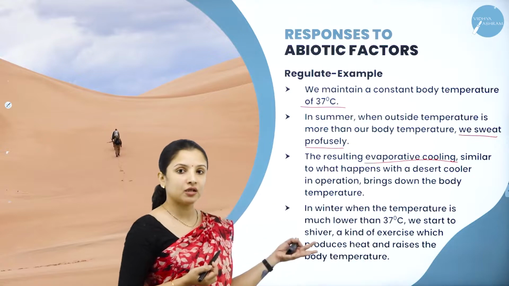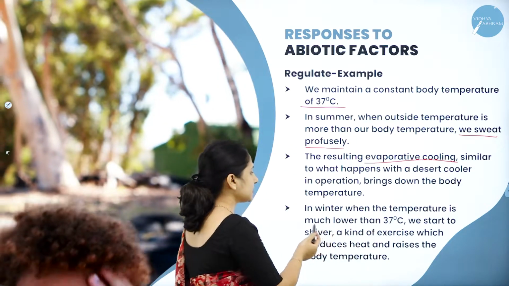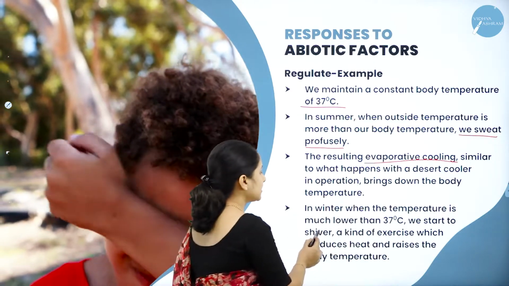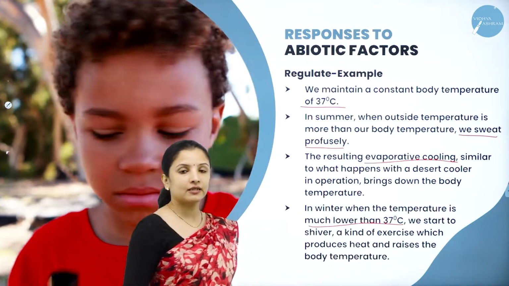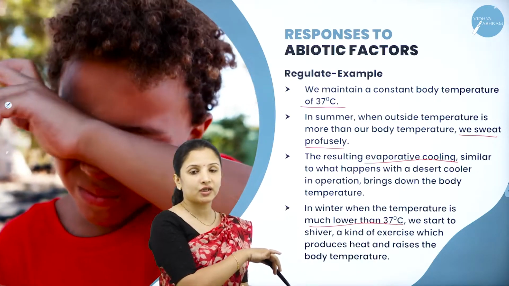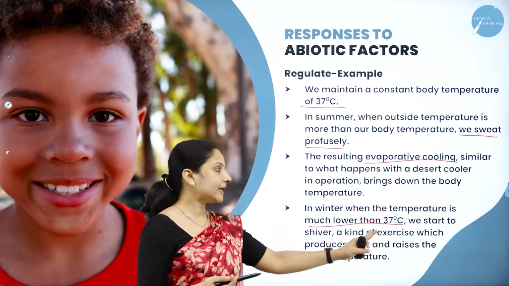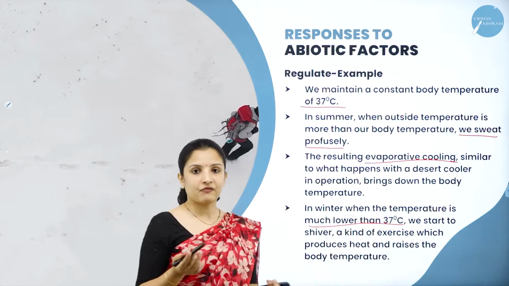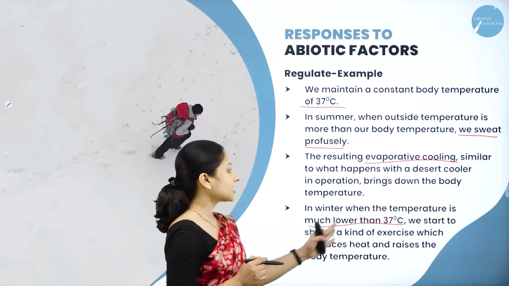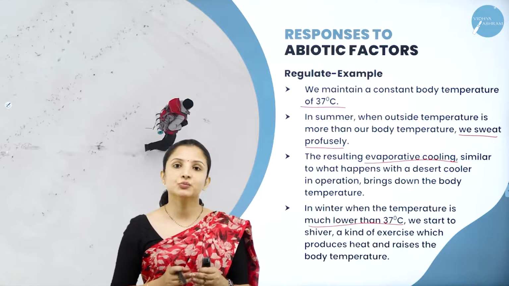And next is winter. In winter also, our body temperature will never go down when the external temperature is much less than 37 degrees centigrade. Do you think that if there is a sub-zero temperature, our body temperature will also become sub-zero? No, it will be maintained somewhere around 37, 35, 36 degrees, somewhere in between. How does this get maintained? It is because in winters we tend to shiver.